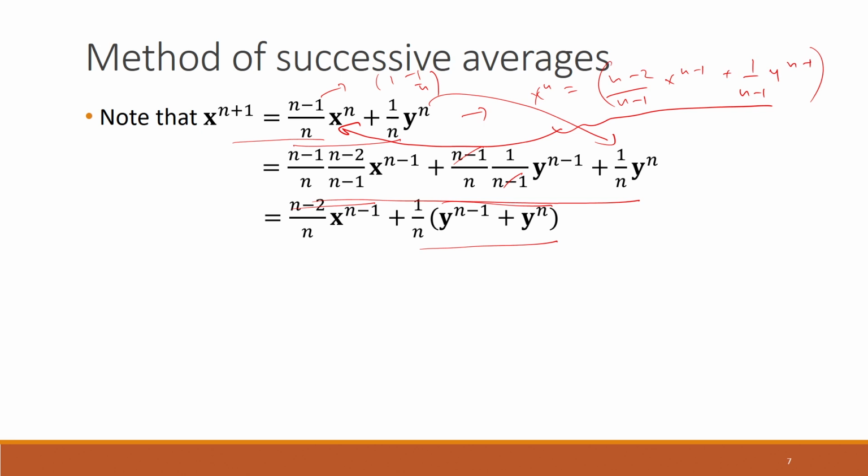Again this x n minus 1 can be replaced by an expression like this, where instead of n we replace by n minus 1. If we keep doing this, then in the end we will have 1 by n summation where l goes from 1 to n.